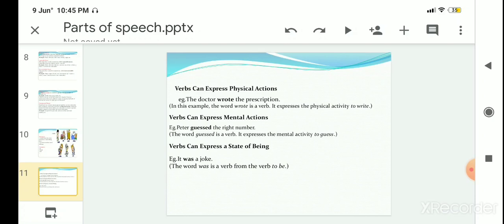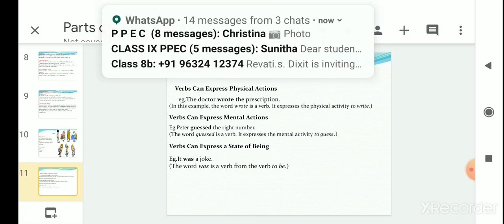Next, verbs can also express mental action. For example, the sentence, Peter guessed the right number. The word guessed is a verb. It expresses the mental activity, so it is a verb.